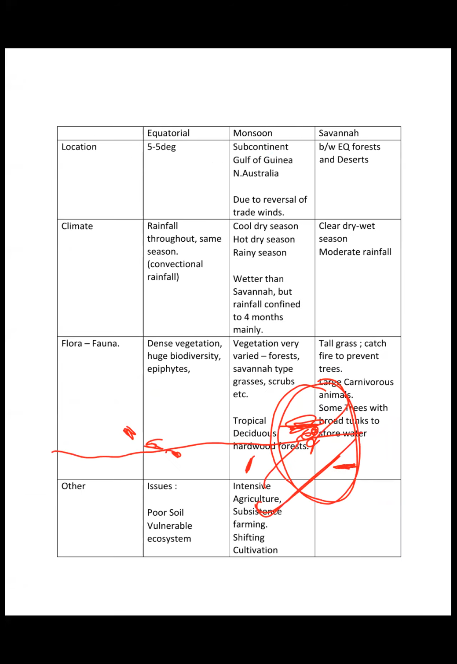So the Indian subcontinent basically, Gulf of Guinea, Northern Australia. Why? Because of the reversal of trade winds, right? We know the reason, no need to discuss it again, right?